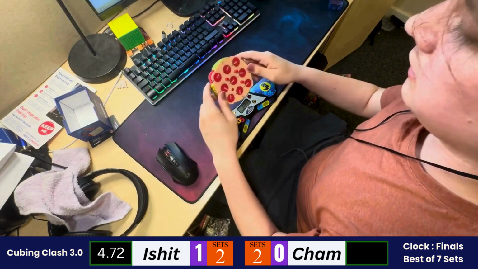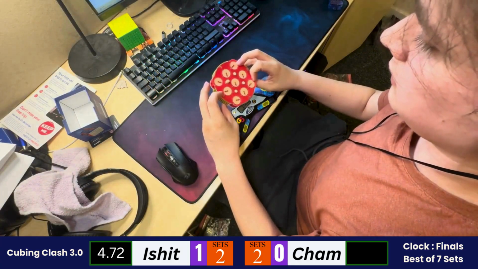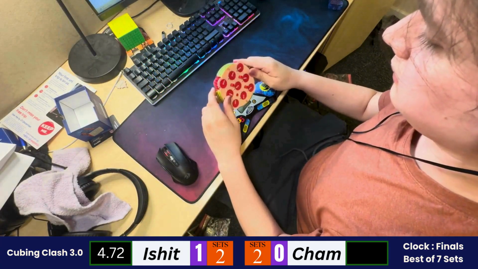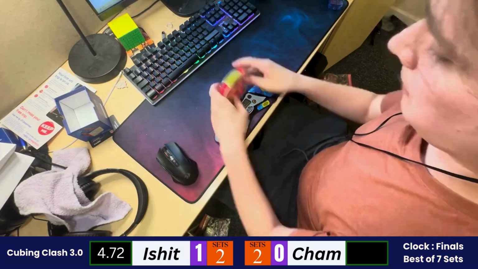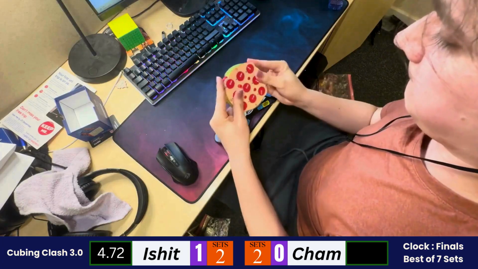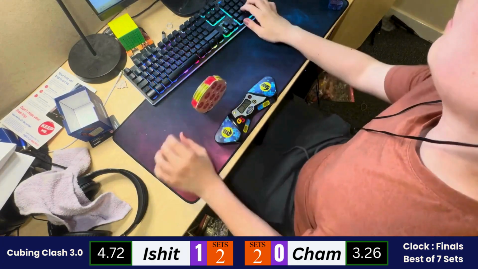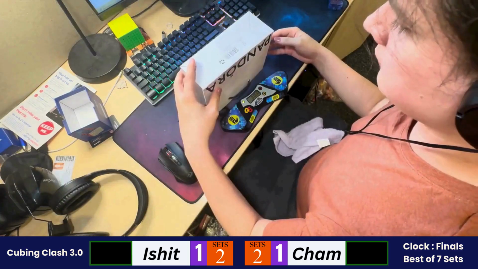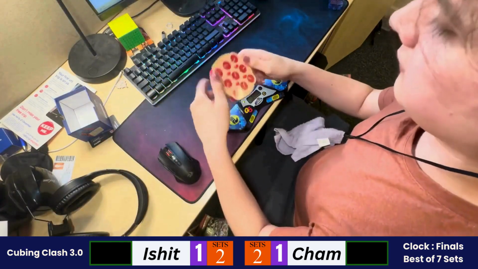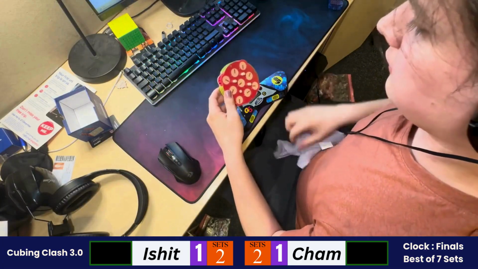So Cham is inspecting it. Starting with the solve. And a 3.26 from Cham. So 1-1 is the set score right now. So Cham will be starting the second solve. The third solve for the set, sorry.